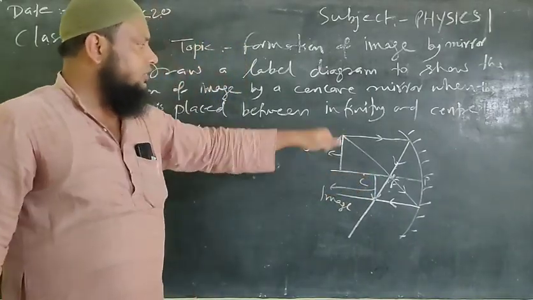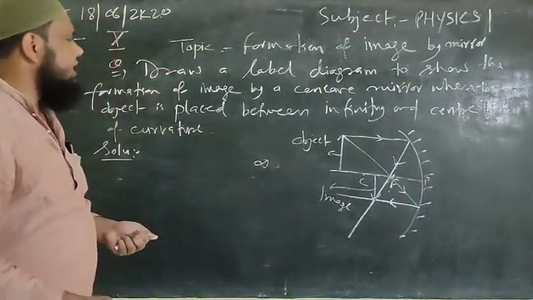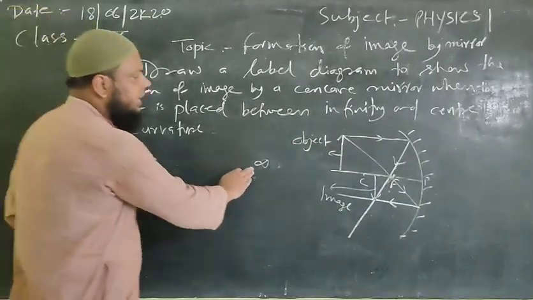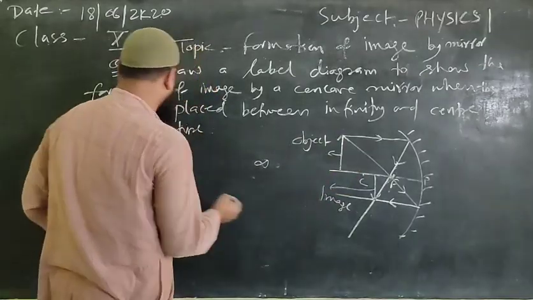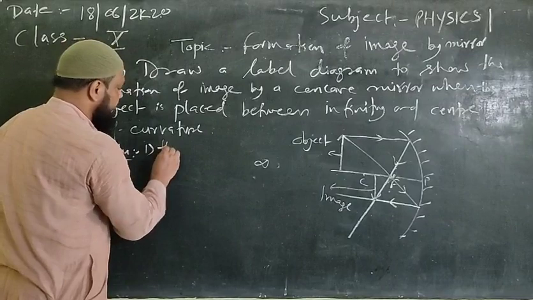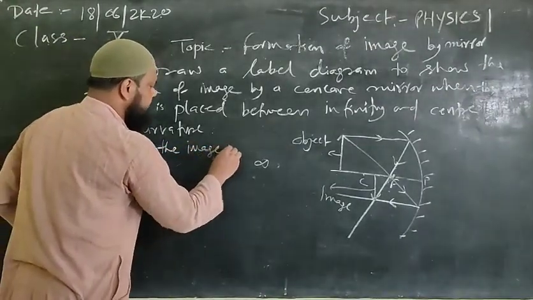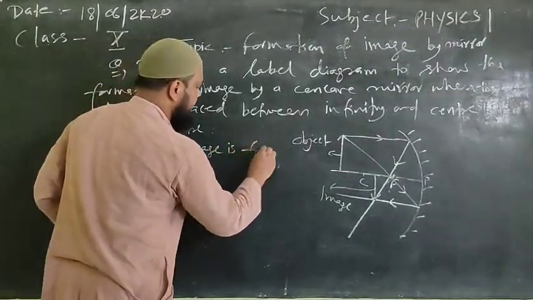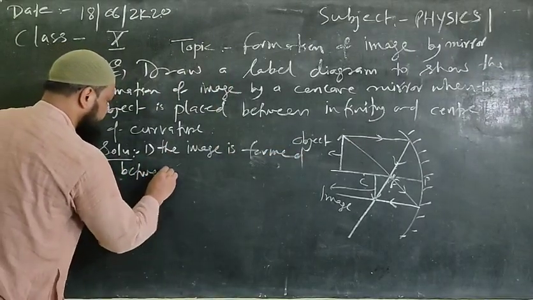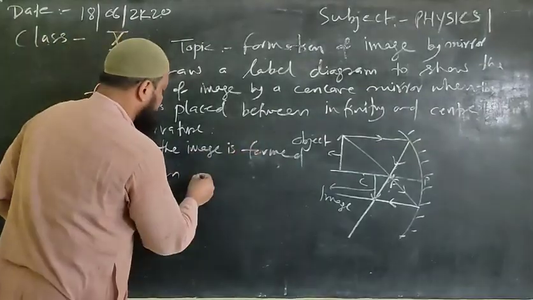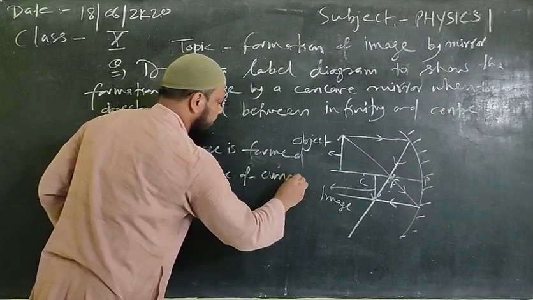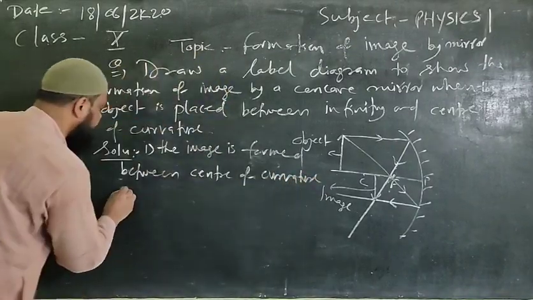So based upon this diagram, we can discuss the various characteristics for the case when the object is placed in between infinity and center of curvature. The first: the image is formed between center of curvature and focus point.